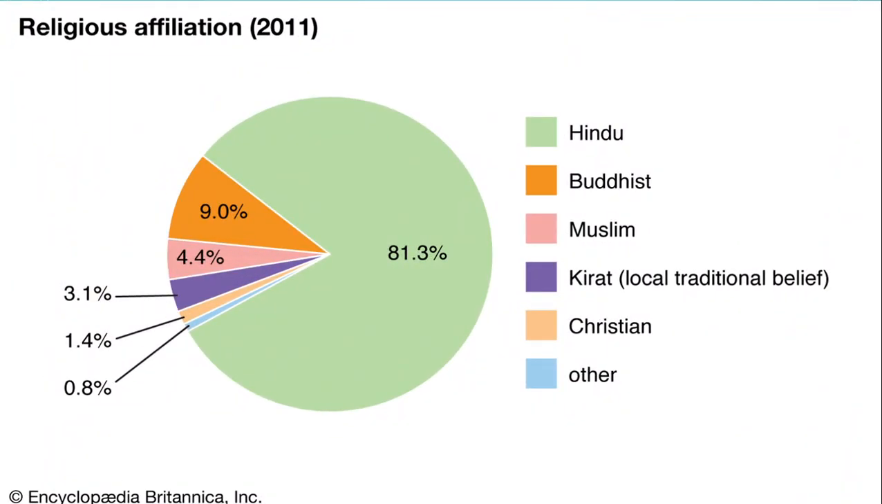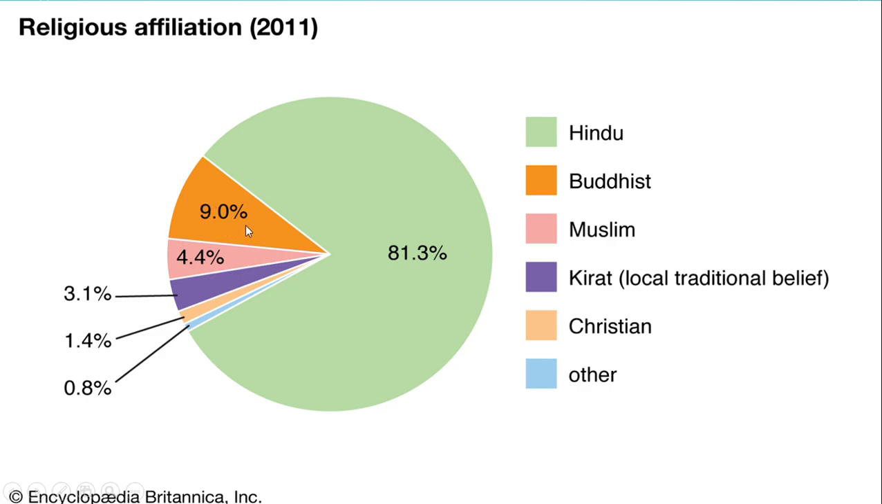Now look at this slide. In this slide, we are talking about the composition of population in Nepal on the basis of religion. So look at the chart. Here we can see that according to the census of 2011 AD, in Nepal, 81.3% of the Nepalese population is Hindu.